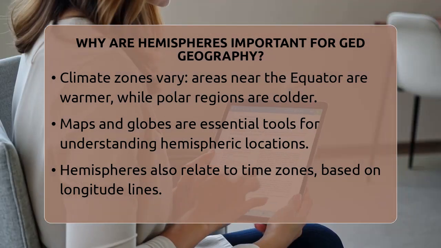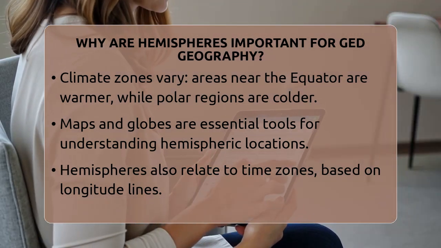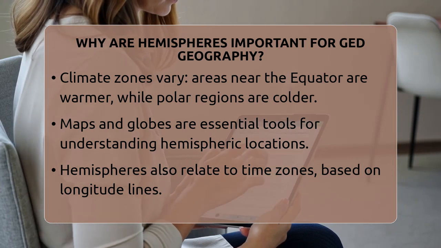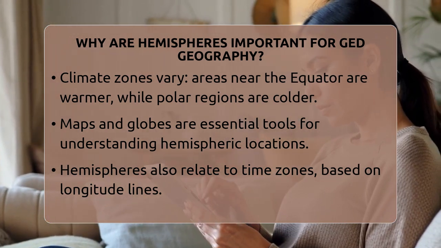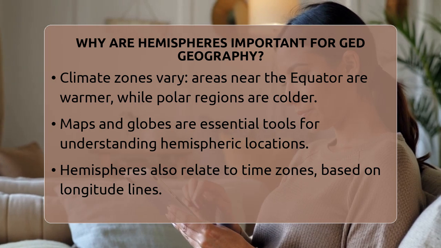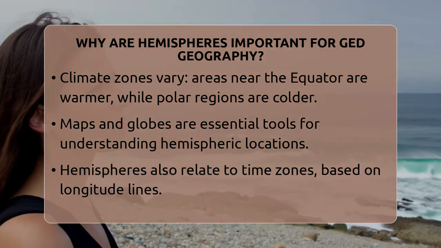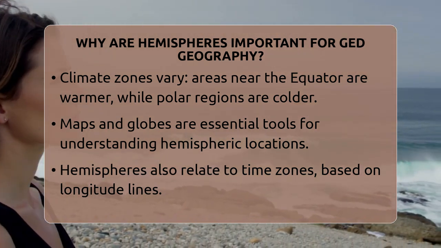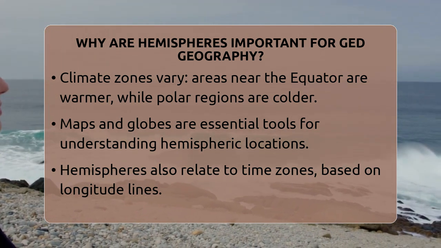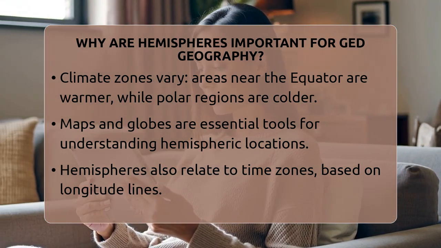Maps and globes are key tools in geography. When you see a map, being able to tell if a city or country is in the northern or southern hemisphere or the eastern or western hemisphere helps you understand its location better. It also helps you understand time zones, which are based on longitude lines.